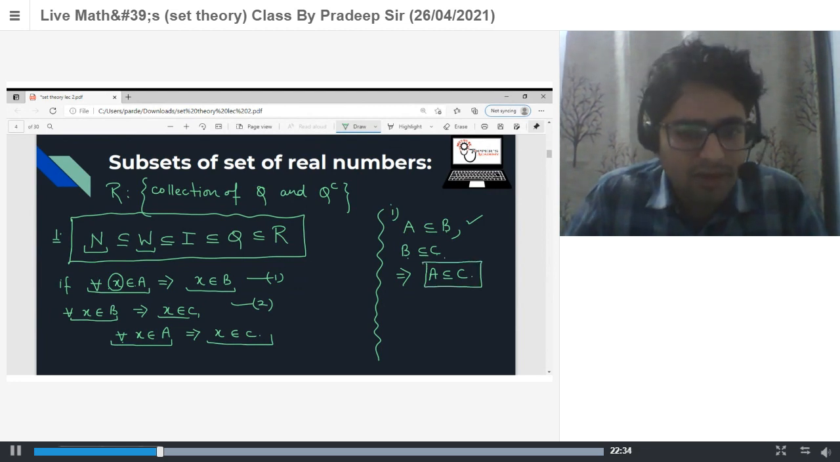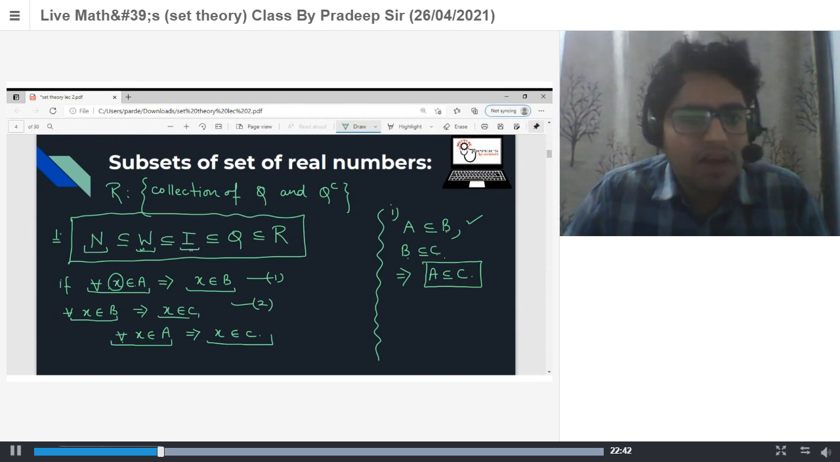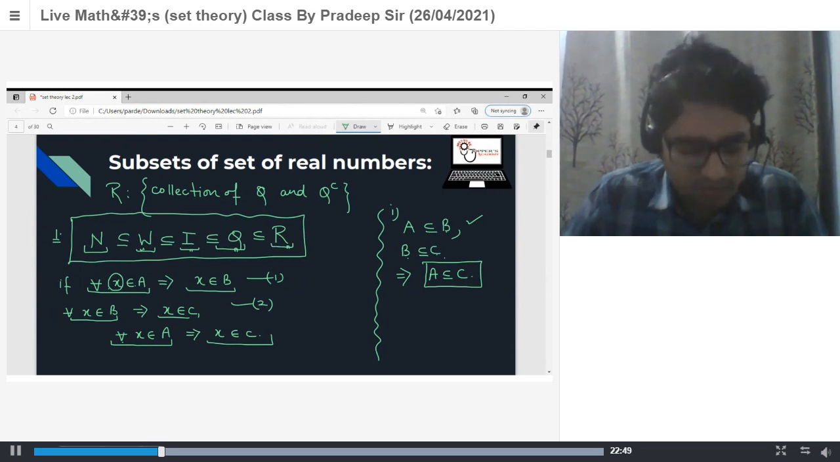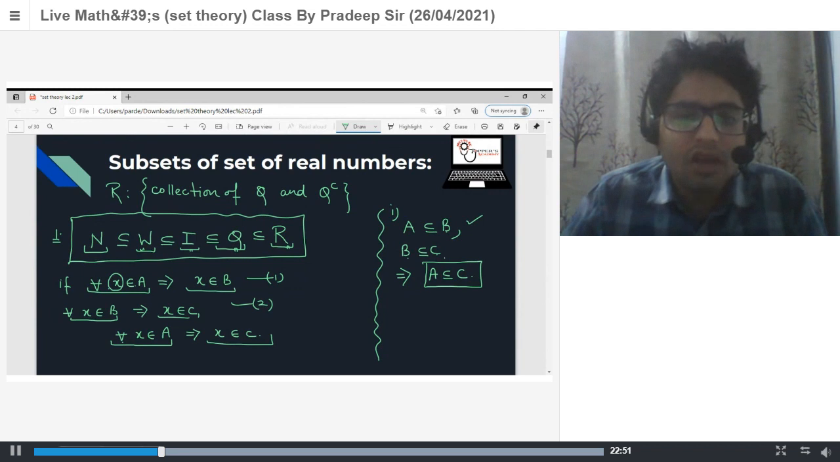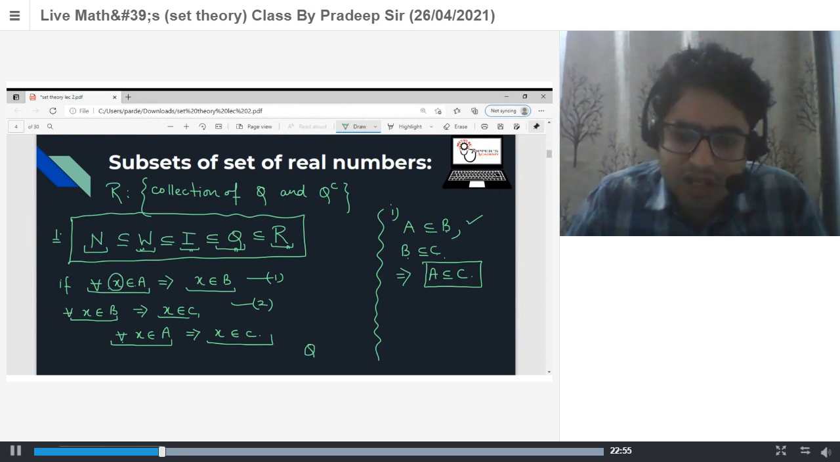Okay. Now, natural number is a subset of whole number, we all know. Whole number is a subset of integer. Integer is a subset of rational, and rational is a subset of real number. Yes or no? And irrational, irrational numbers are generally denoted by Q complement.